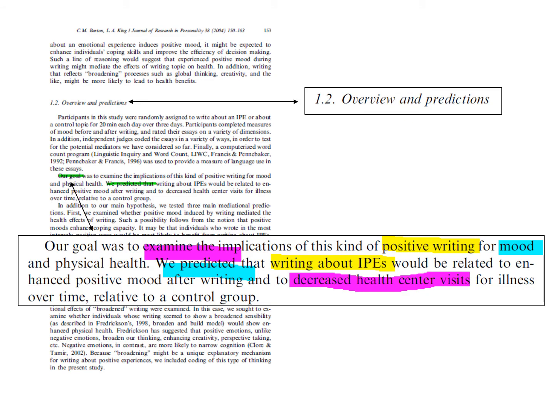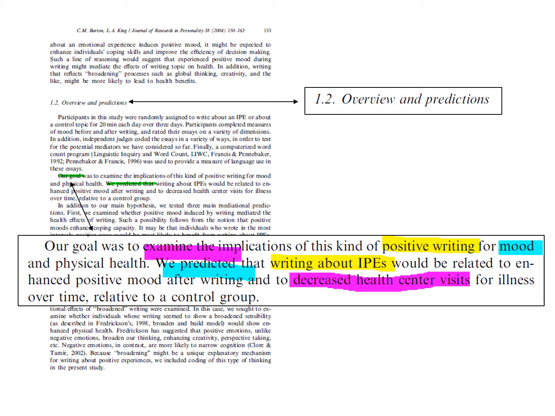The formatting of the Journal of Research and Personality helps make it easier to find the focus. It includes the heading of Overview and Predictions on page 153 of the article, or page 4 of the PDF file. Burton and King provide both a goal and a hypothesis, signaled by the phrase, "We predicted that." As we mentioned earlier, the goal is more broad than the hypothesis, but they both reference three variables.